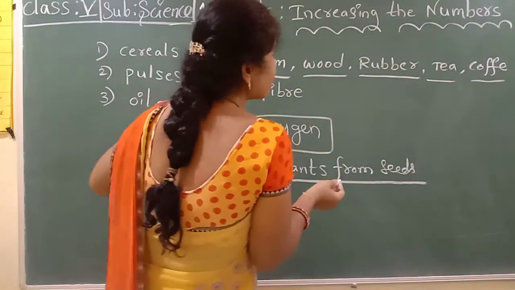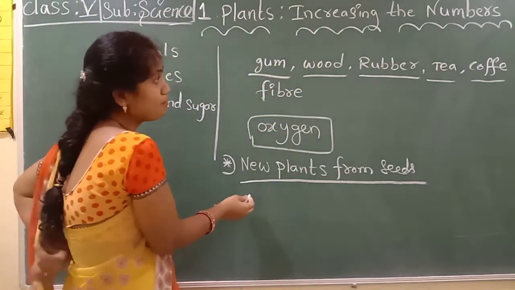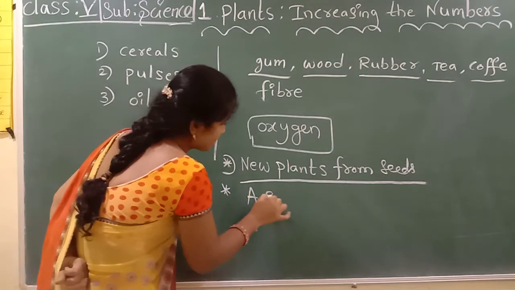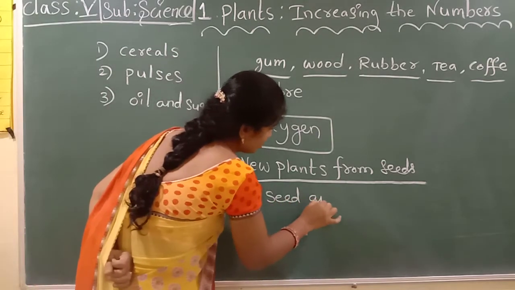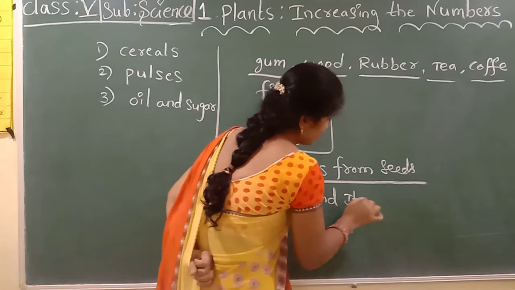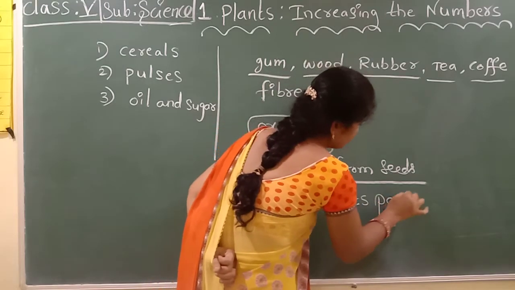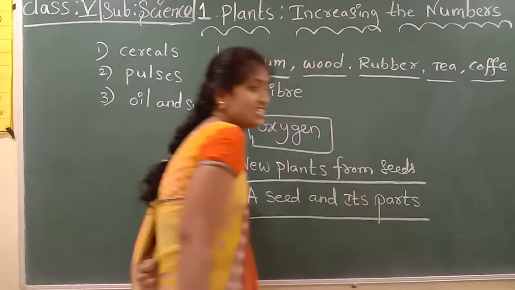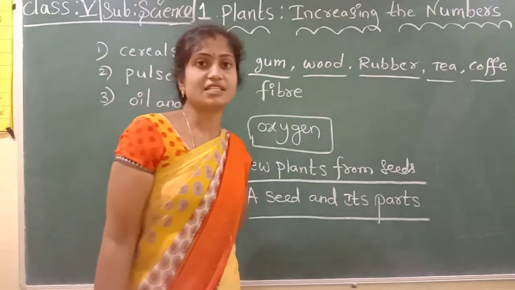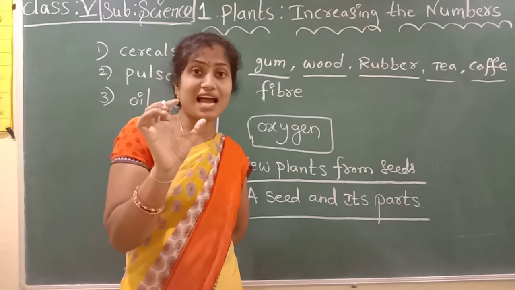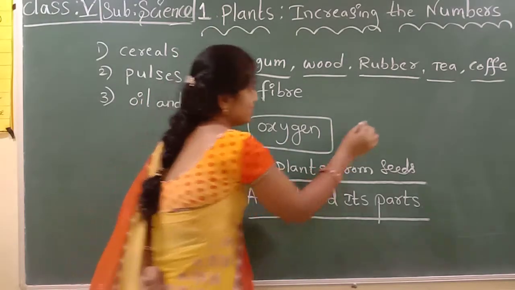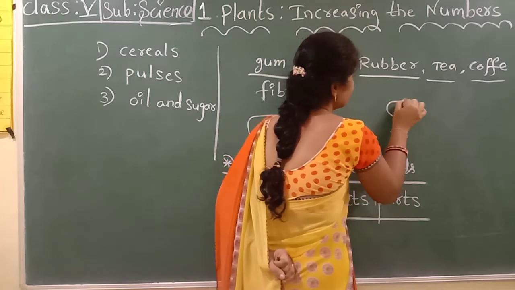So here, a seed and its parts. Children, first observe the gram seeds at your home.